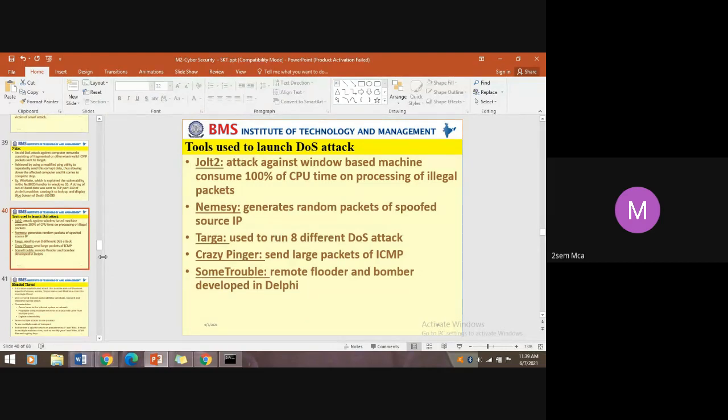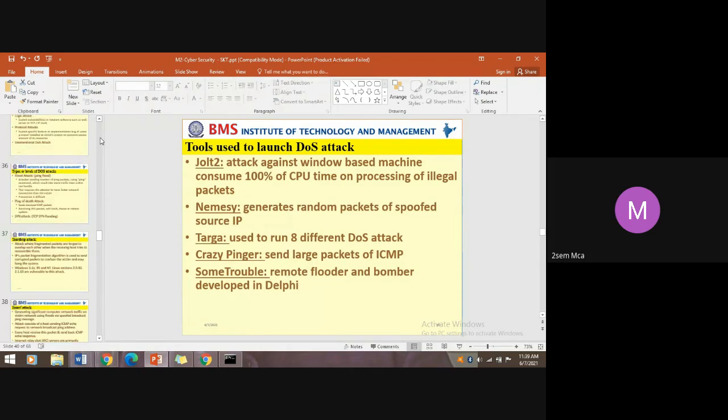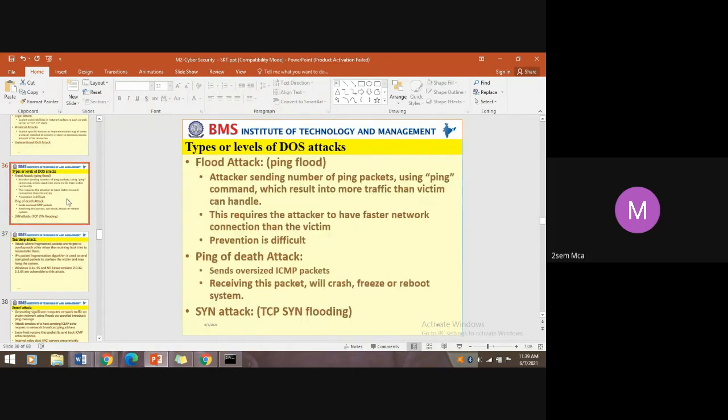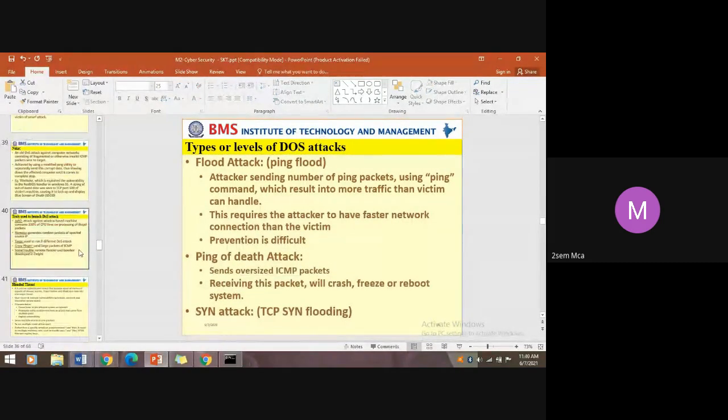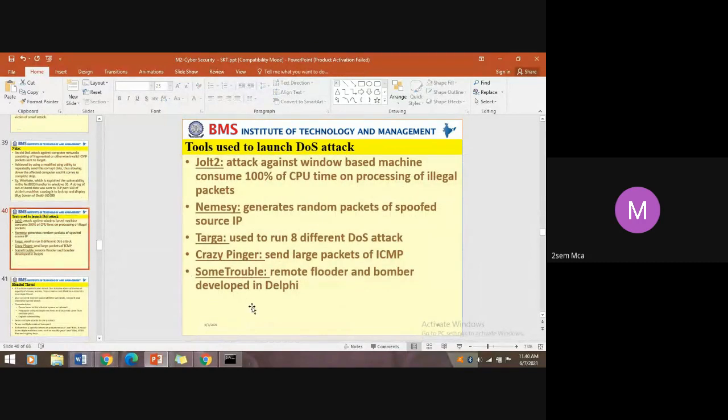Crazy Pinger sends large ICMP packets. Which kind of attack is that? What is the name of the attack? Large size, oversized: ping of death attack. If you send oversized ICMP packets, that is the ping of death attack, and you can generate it with Crazy Pinger.